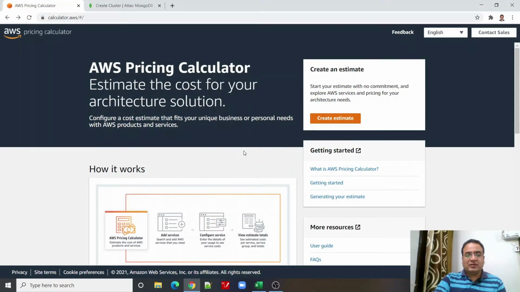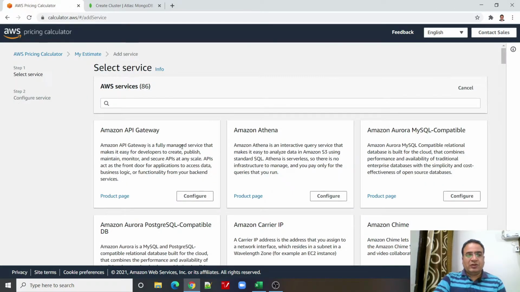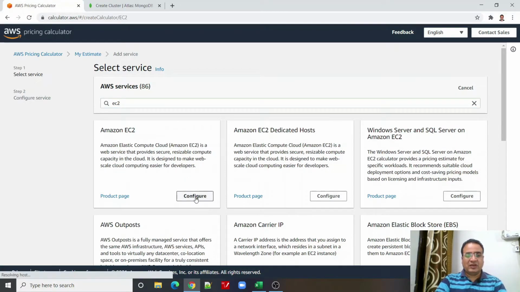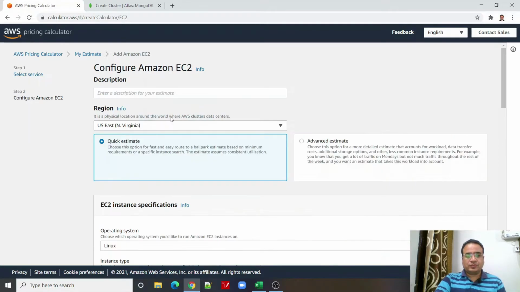Now looking at the AWS part, the link I'm going to give in the description section of this video. Just click on the create estimate link here and it will take you to the calculator where all the services, 86 services, are listed, and we need to find EC2. Now I can click on EC2.